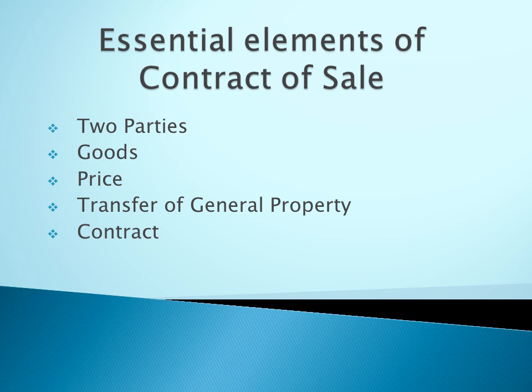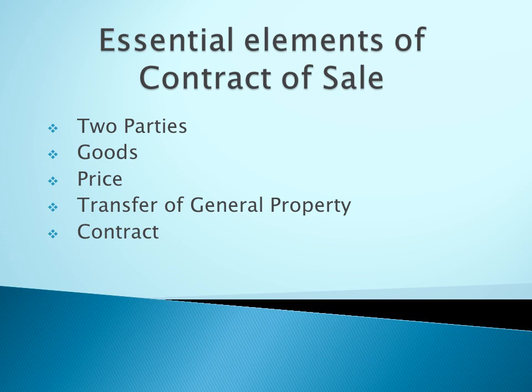What happens when possession alone is transferred? It is not a contract of sale, it is like a bailment. But in a contract of sale, we really transfer the ownership of the property. When possession alone is transferred, there is no sale. That is called transfer of general property.